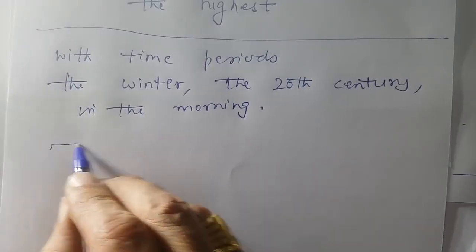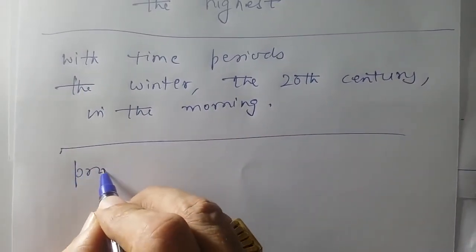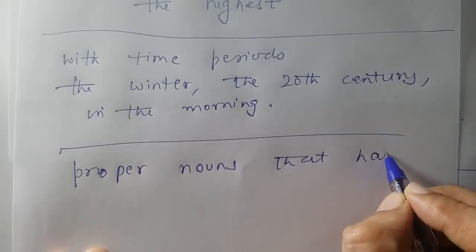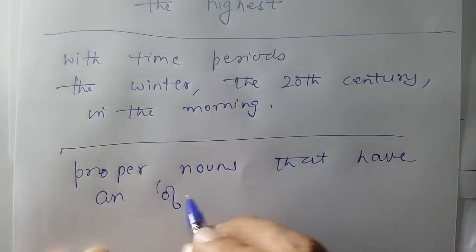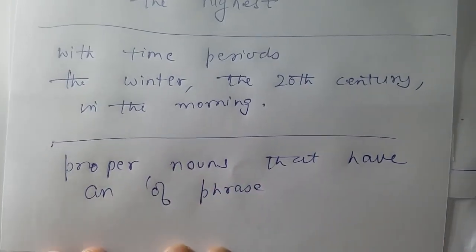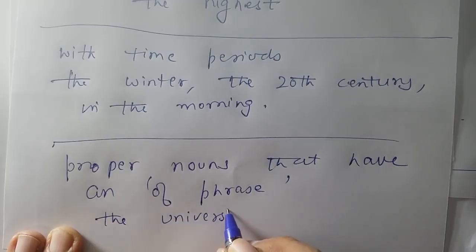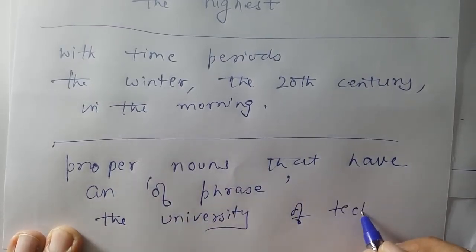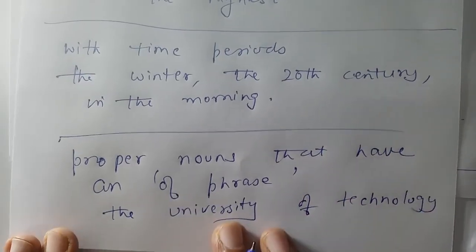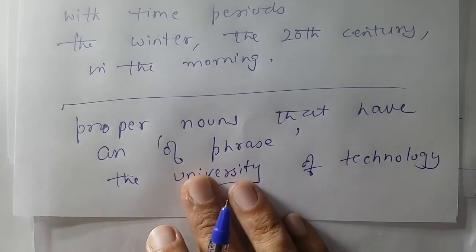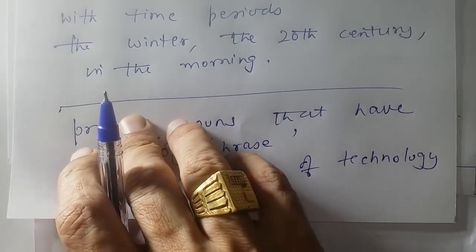Then come proper nouns that have an of phrase. How? The University of Technology. It has a prop. So these are the things on which we have to use. Next is geographical names, right? Where we have to use these things.